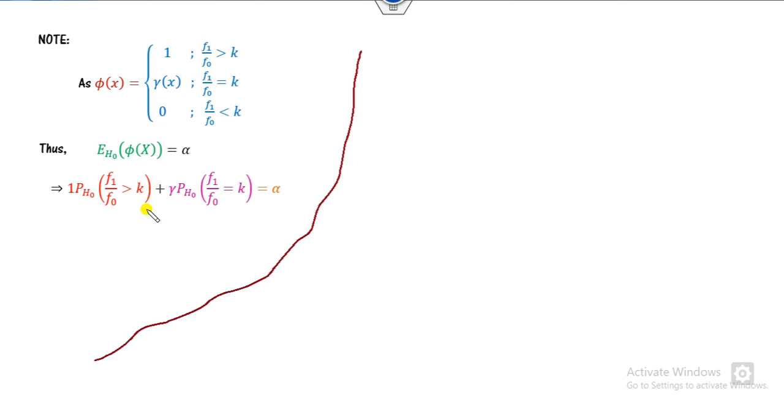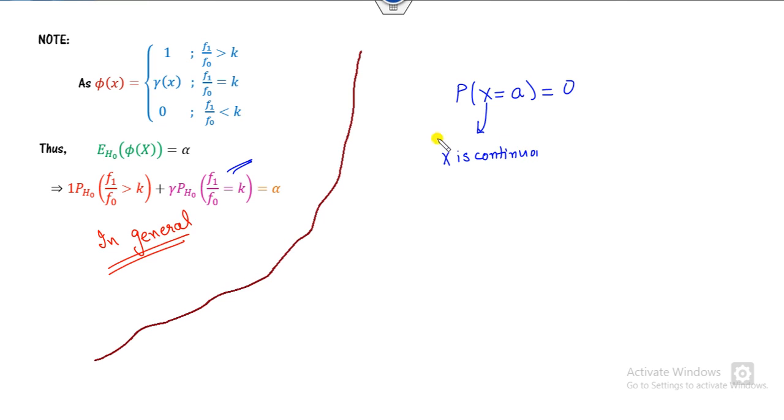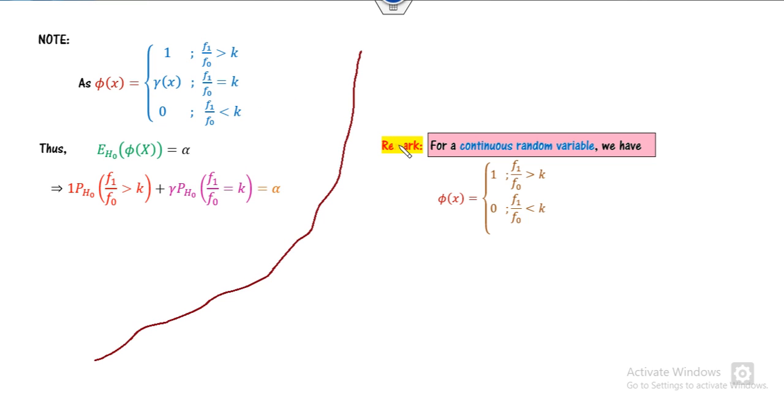This is the case in general. Now we all know that when you have a continuous random variable, the probability at X equal to a is 0. So this definition reduces to only two cases, 1 and 0. So how many unknowns are there? There are two unknowns, k and gamma, for the discrete case, and here only k. Again, how can you find the value of k? We can solve these equations.